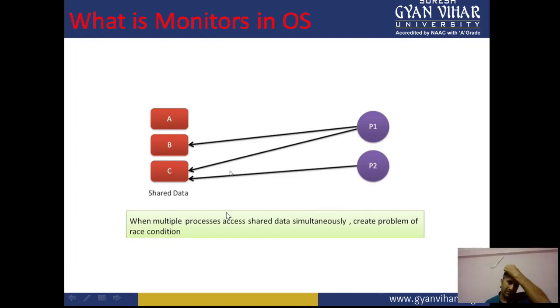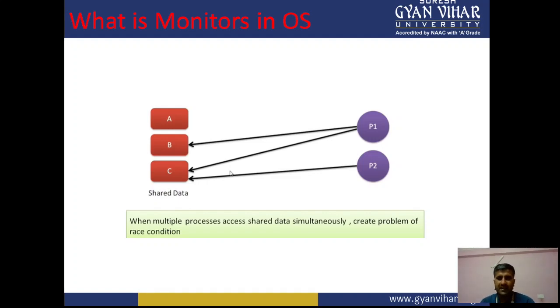So before we finish that, we can start with a definition of the monitor: what is the monitor in the operating system? Before that, we have already discussed the critical section problem.